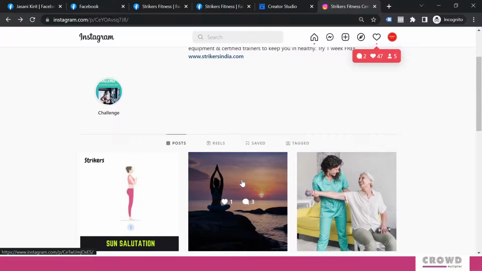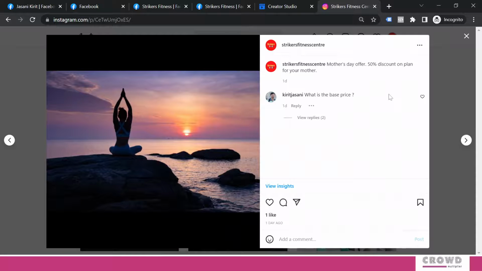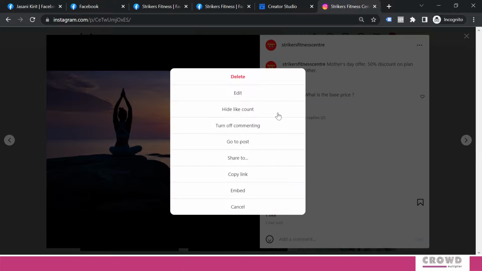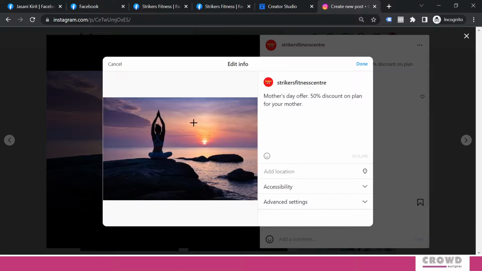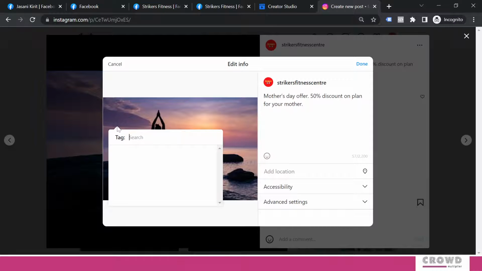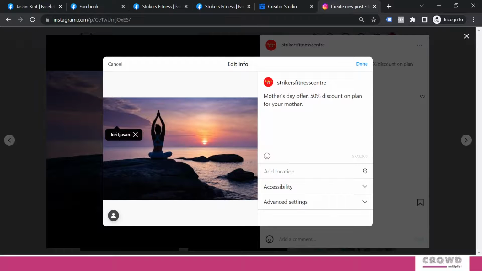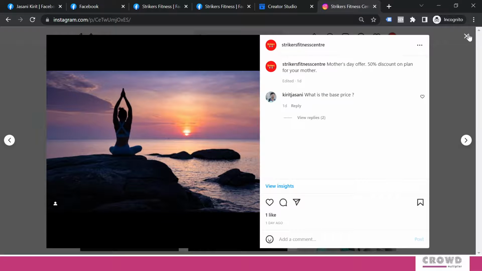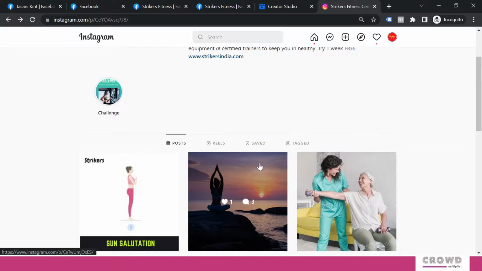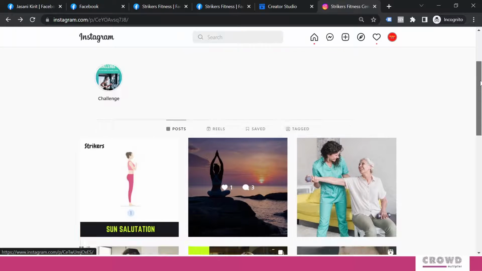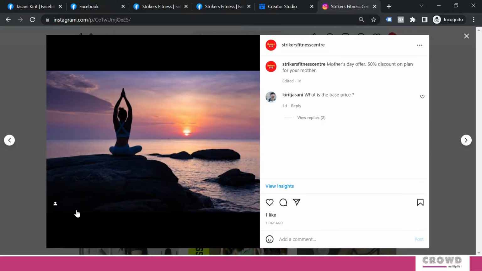Now in a similar way, if something is already published, we can go there, we can edit, and we can tag. Right, if I click done, the tag will be added. Let me click done, close this. Now if I open this particular post, you can see this one tag. If I click this, my name will appear.